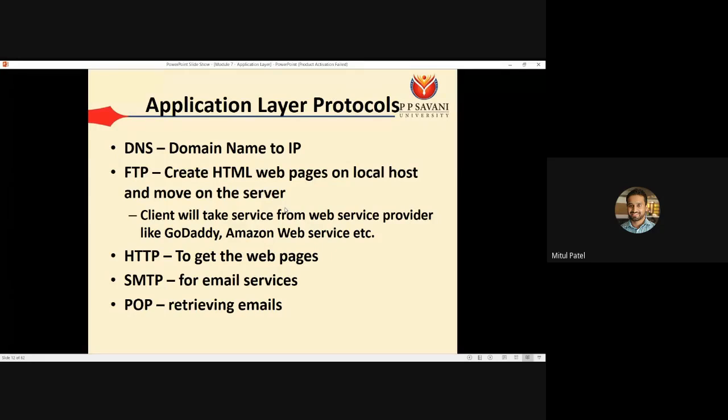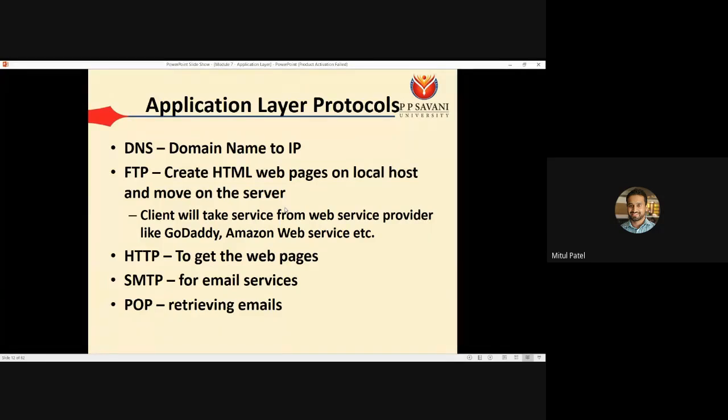Okay, so to transfer the data from your local computer to that web service provider, or we can say from the local computer to the server, we require FTP. Then we have HTTP: if you want to get web pages, then we require HTTP. SMTP: for sending and receiving mail, we require SMTP. And POP, retrieving mail.